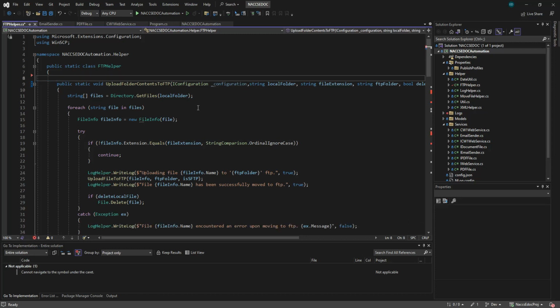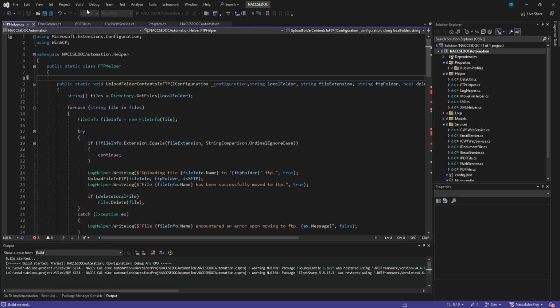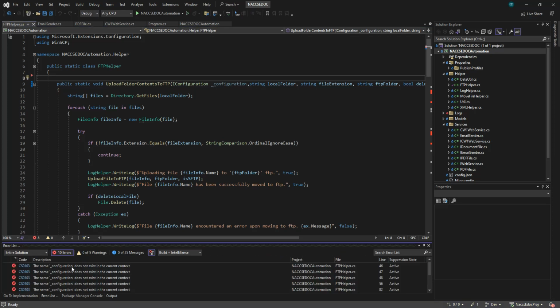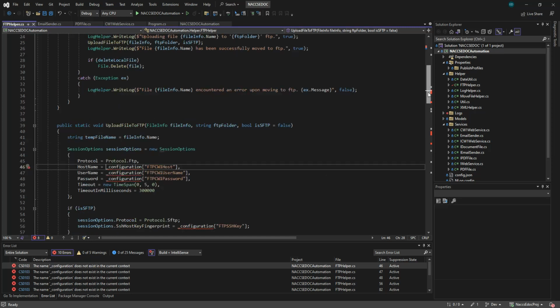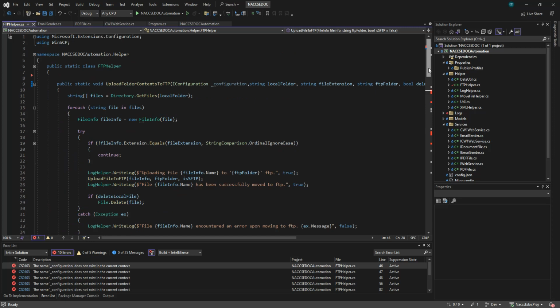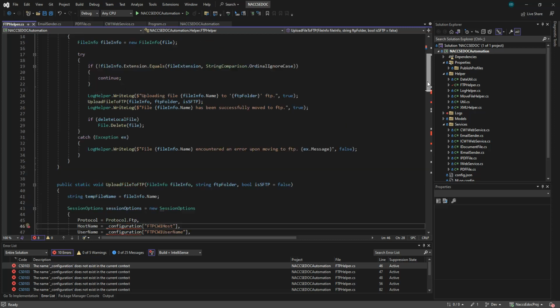I just build it so we can see the problem. So this is the problem that we need. What's happening here? Because we delete the, also in upload FTP.